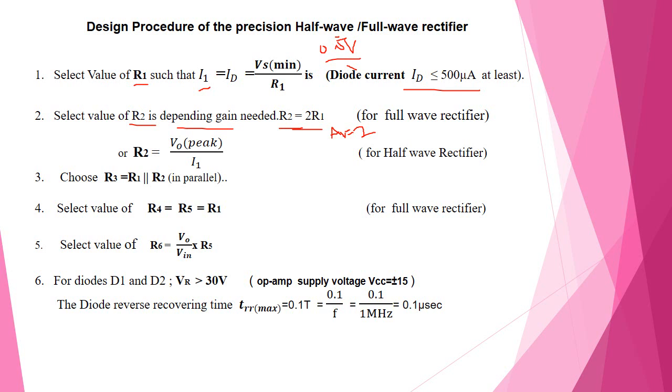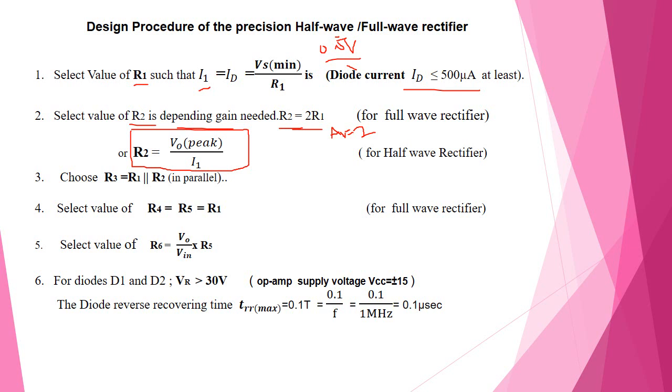Then R2 you can select by R2 equal to the output voltage of the rectifier divided by the current flowing through I1, that is V0 peak divided by I1. What is V0? The output of the rectifier divided by I1. Then I1 is also selected from the value of ID. Then you find the resistance value of R2.